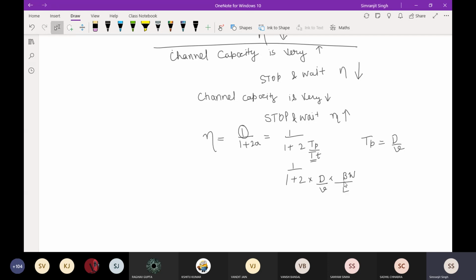I'm not putting the formula for TP; I'm just showing you the relation to the capacity of the channel.